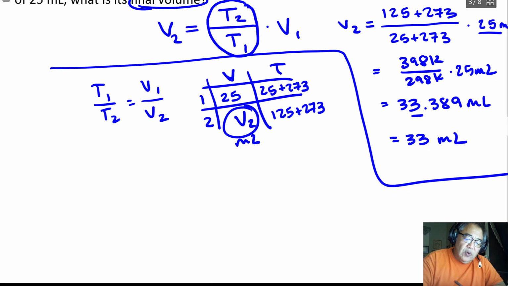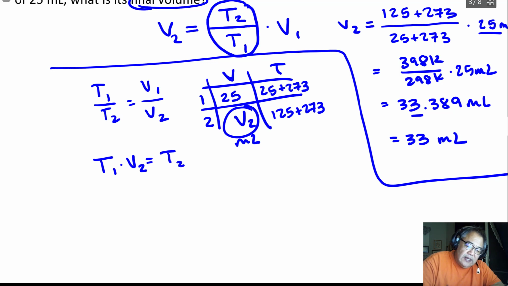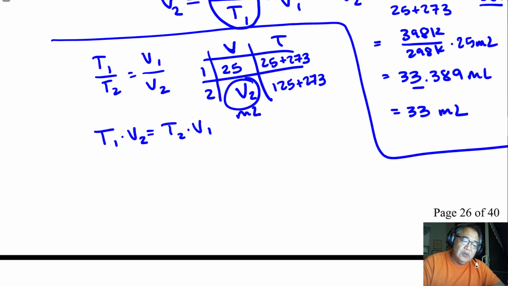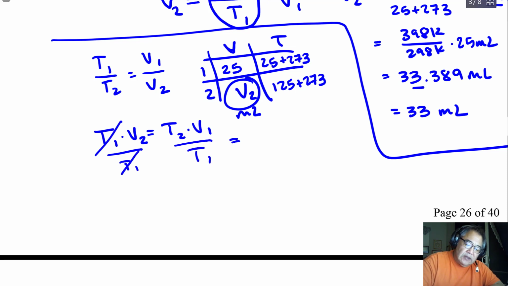So now what I do is I take this equation, and now I have to solve it for V2. And so to solve it for V2, I generally just tell people to cross multiply: V1 times T2 is equal to T2 times V1. I just multiplied the denominators, and then I divide through and isolate the variable that I'm looking for. In this case, I'm looking for V2, so what I'll end up doing is dividing by T1. The T1s will cancel, and then I'll be left with T2 over T1 times V1, like that.